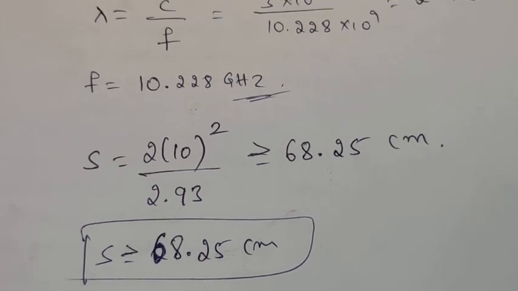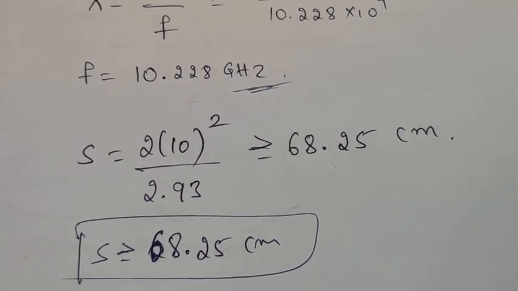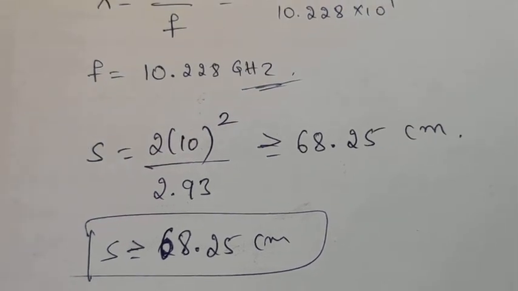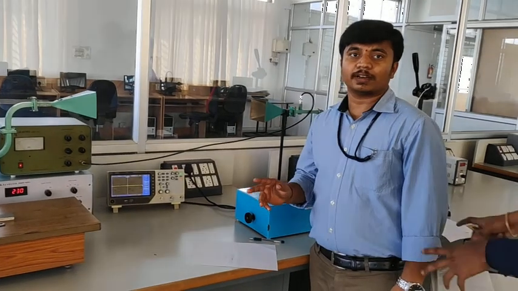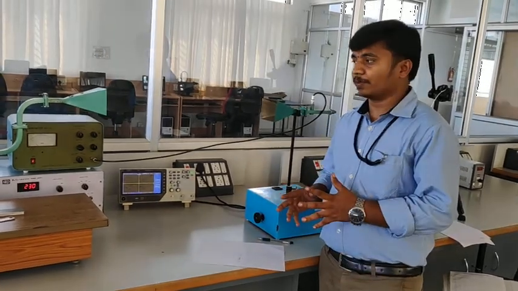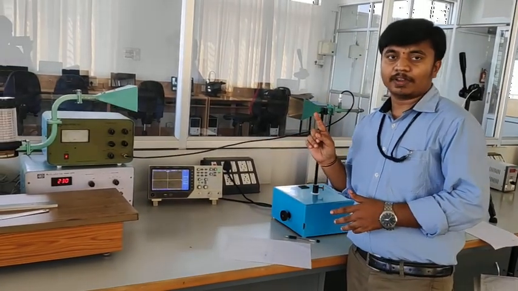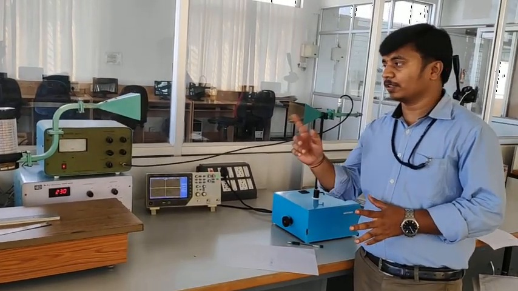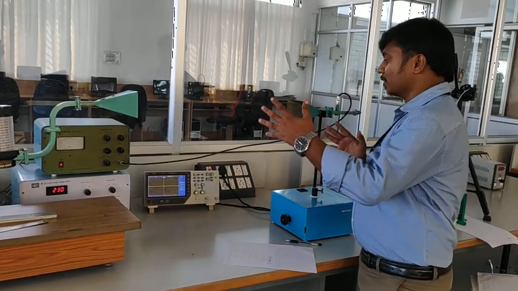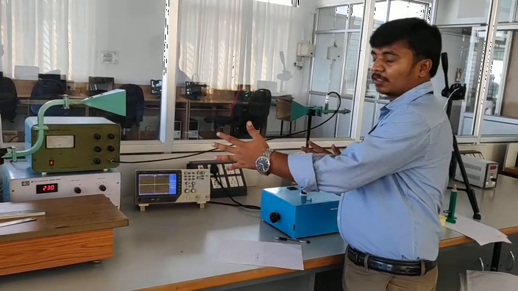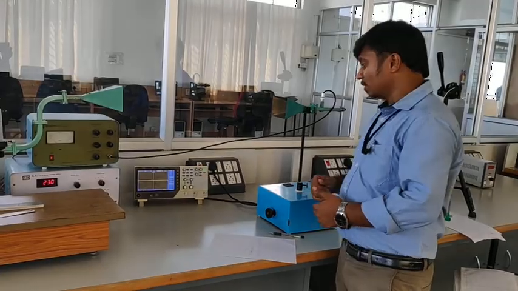That means we need to place the transmitting antenna and the receiving antenna at a minimum distance of 68.25. Place the transmitting antenna and the receiving antenna in the same line of sight, and we have calculated the minimum distance between these two antennas, that is 68.25. I have kept the transmitting antenna and receiving antenna at that minimum distance.